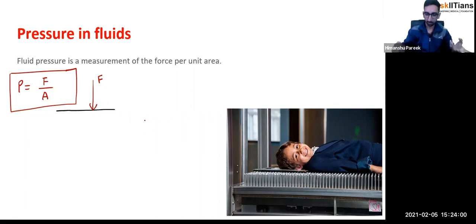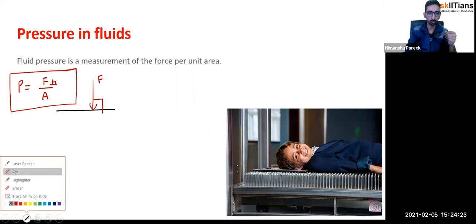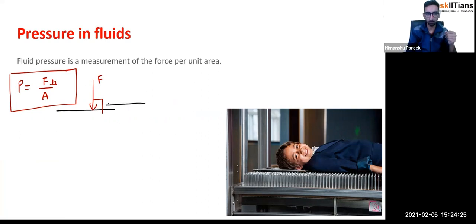So what we should say? The force which is perpendicular to the surface. So I should put a perpendicular sign here. This is called a thrust, right? So any force which is acting perpendicular to the surface, that we have to take. If the force is acting along the tangent to the surface, we should not count it as a force which will provide the pressure. Tangential forces will not provide the pressure.